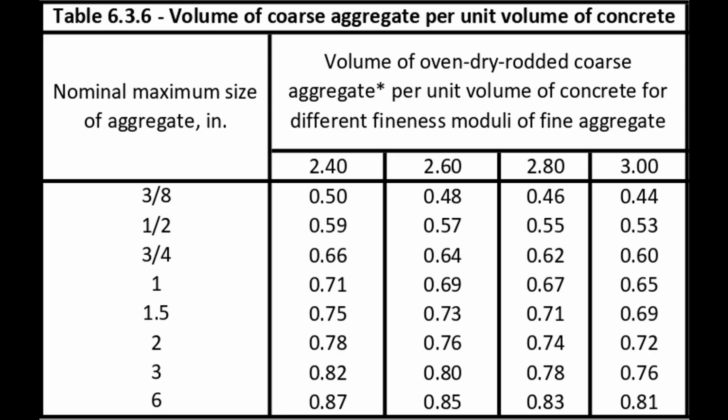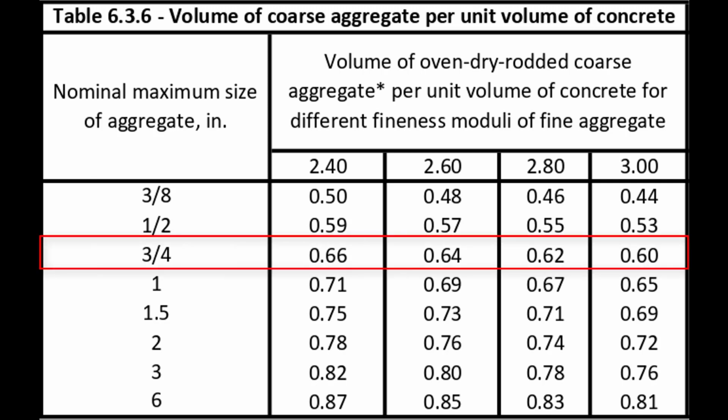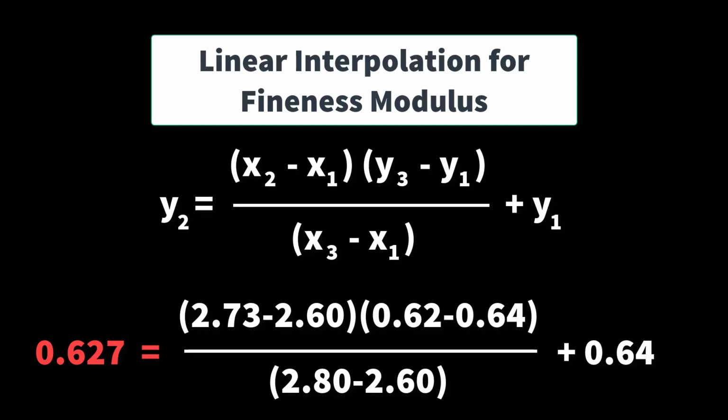So we've got our table 6.3.6 that we've jumped to. They've given us a fineness modulus of 2.73. We also have a dry unit weight at 97.2 in our maximum sized aggregate. So what we could do is, from our FM calculation, there is no 2.73, so we can use linear extrapolation with our values given, 2.6 to 2.8, the number we have, which is 2.73, and the numbers that they gave us to determine what is our actual X value. And this is the math that goes into it.